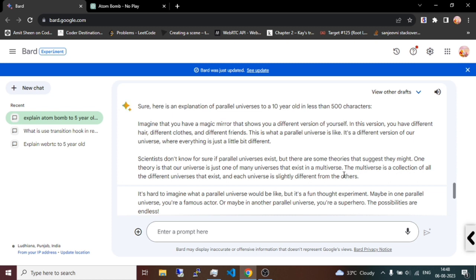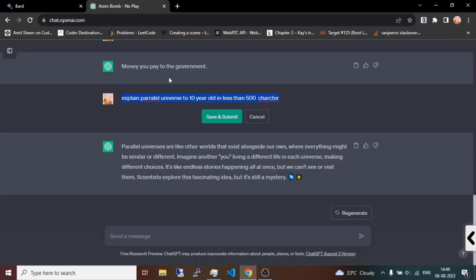If you are not agreeing with me, that's your opinion as well. The plus point of BARD is that the template of the answer provided by BARD is good as compared to ChatGPT. But the difference here is I'm using the experimental version of BARD, but in ChatGPT I am using the free version.